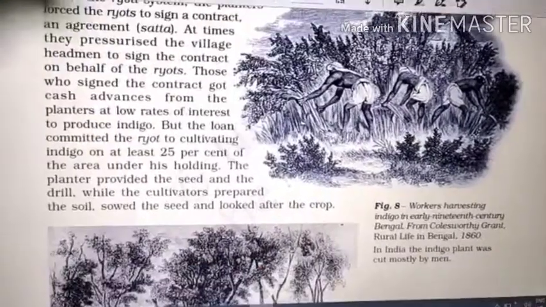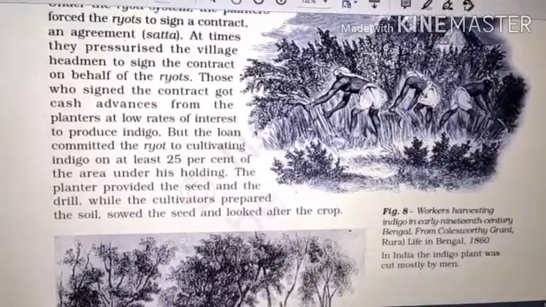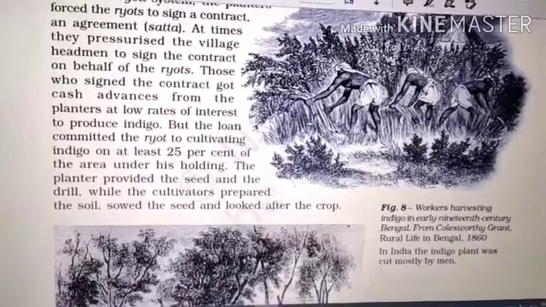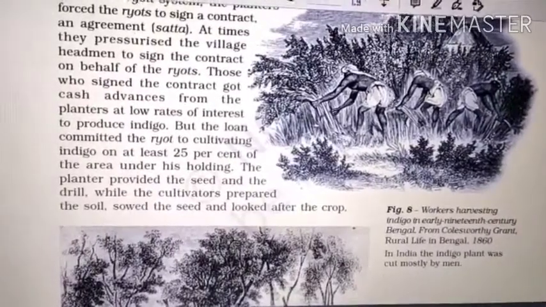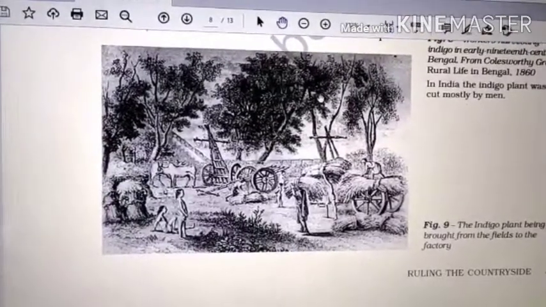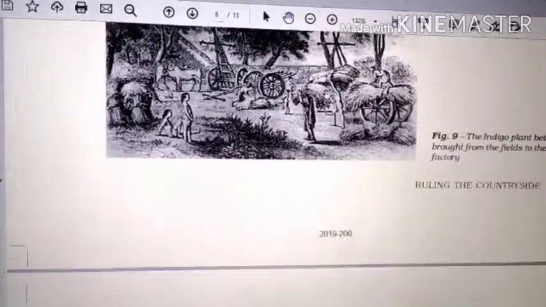Now you can see in this picture workers harvesting indigo in the early 19th century in Bengal. In India, the indigo plant was cut mostly by men. In this picture, figure number 9, you can see the indigo plant being brought from the fields to the factory.